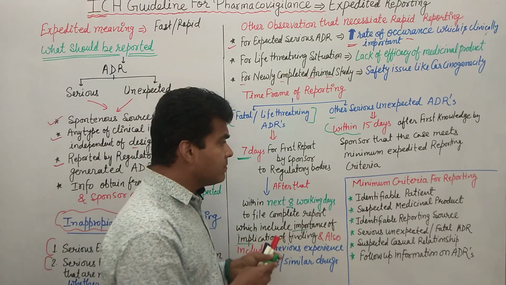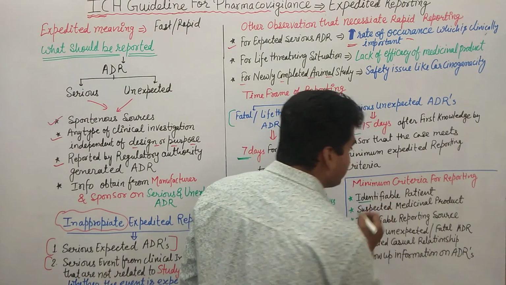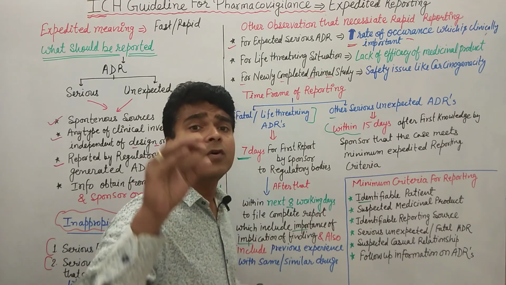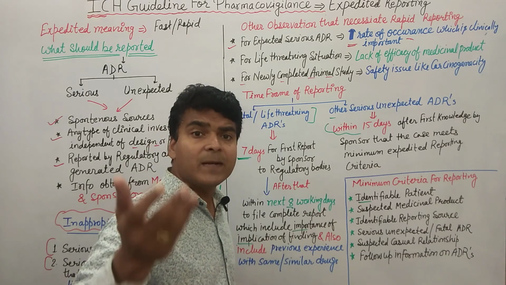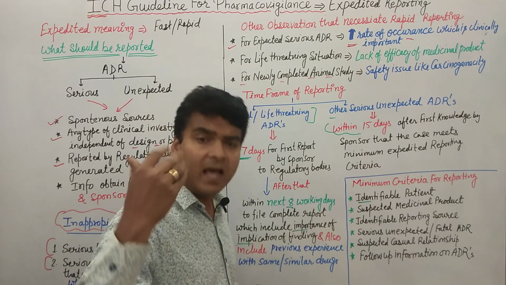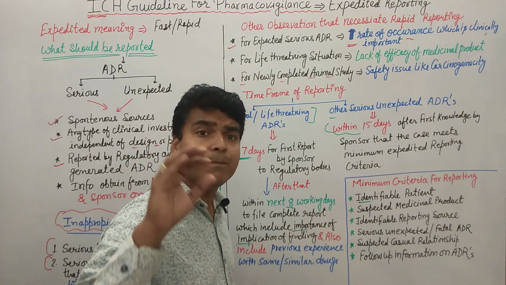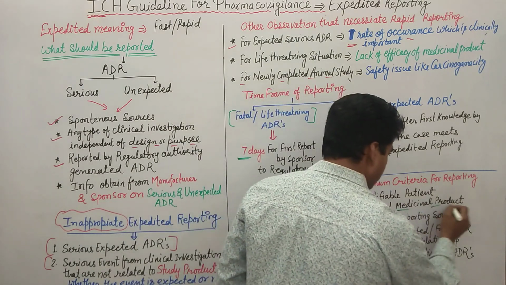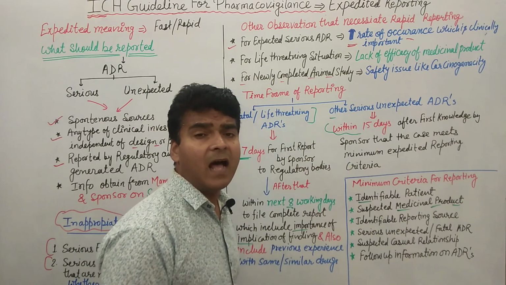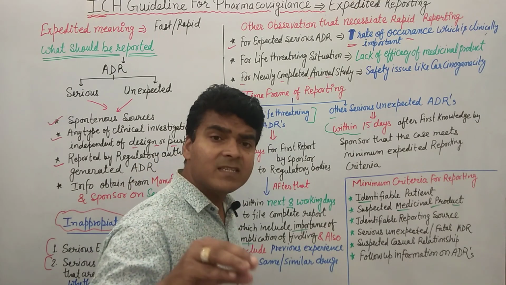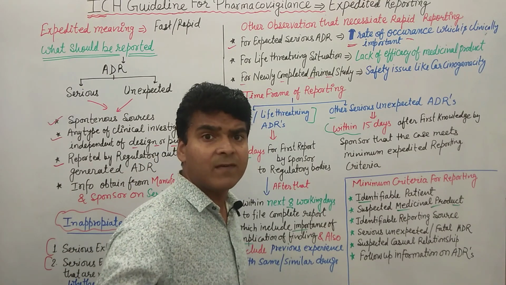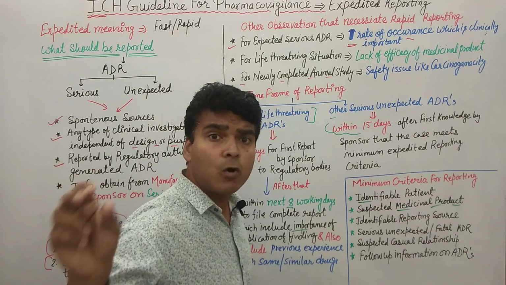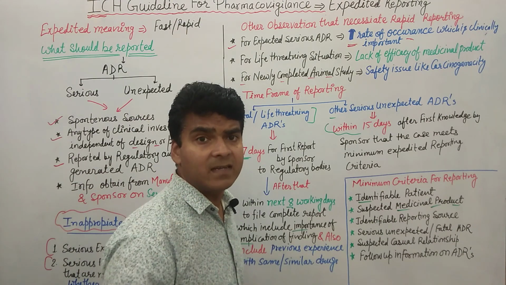Now just understand what the minimum criteria for reporting are. Clear? So the first one is an identifiable patient. First we have to identify the patient who experienced the adverse event, the unexpected serious adverse event, fatal or life-threatening adverse event. Second, we have to identify the suspected medicinal product. If we are unable to identify it, then how can we report that this adverse event is because of that XYZ drug? So we have to identify the XYZ drug which may be the cause behind the adverse event.